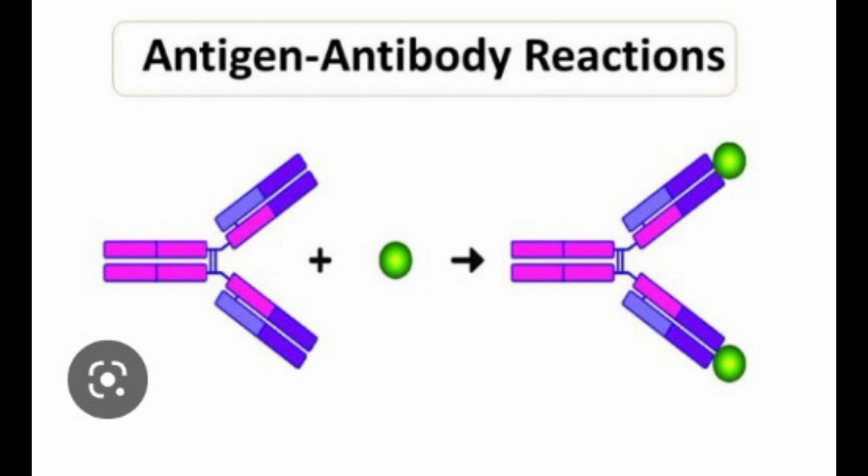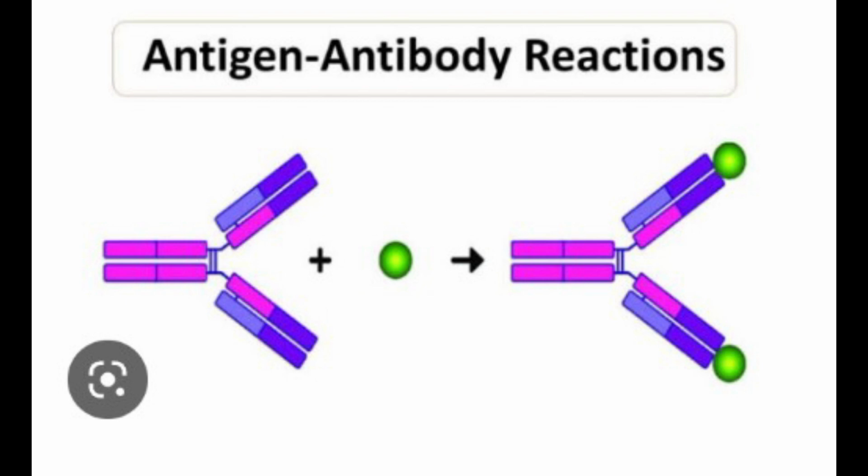Mechanism of precipitation: lattice hypothesis. Applications of precipitation reactions: identification of bacteria, for example Lancefield grouping of streptococci; detection of antibody for diagnostic purposes, such as VDRL in syphilis; forensic application in identification of human blood and seminal stains; and standardization of toxin and antitoxin.